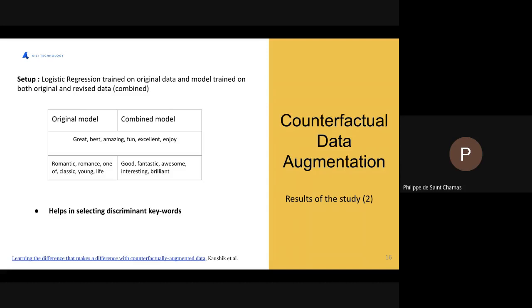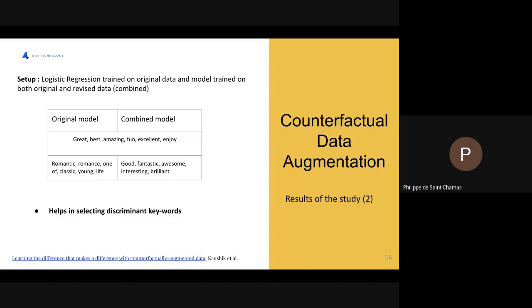So it seems that providing the model with data and its counterfactual complement helps in discovering the real words that carry all the meaning of the label.